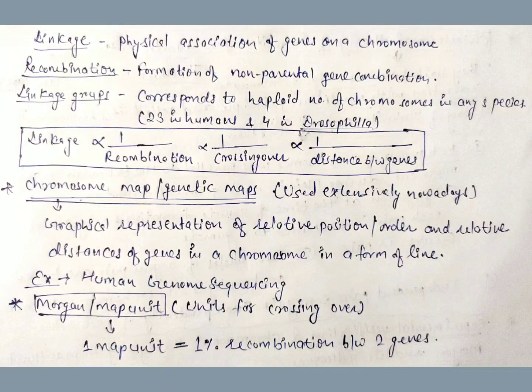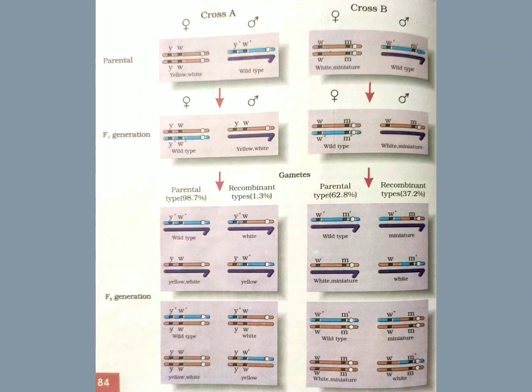He coined the word linkage to describe this physical association of genes when they are present on the same chromosome. And he also coined another term, recombination, which is inversely proportional to linkage. Recombination means new combinations, formation of non-parental gene combinations. So if the distance between two genes is more, crossing over will be more, recombination or variation will be more, but the linkage between the two genes will be weaker. Let's understand linkage and recombination through the dihybrid cross which was conducted by Morgan.